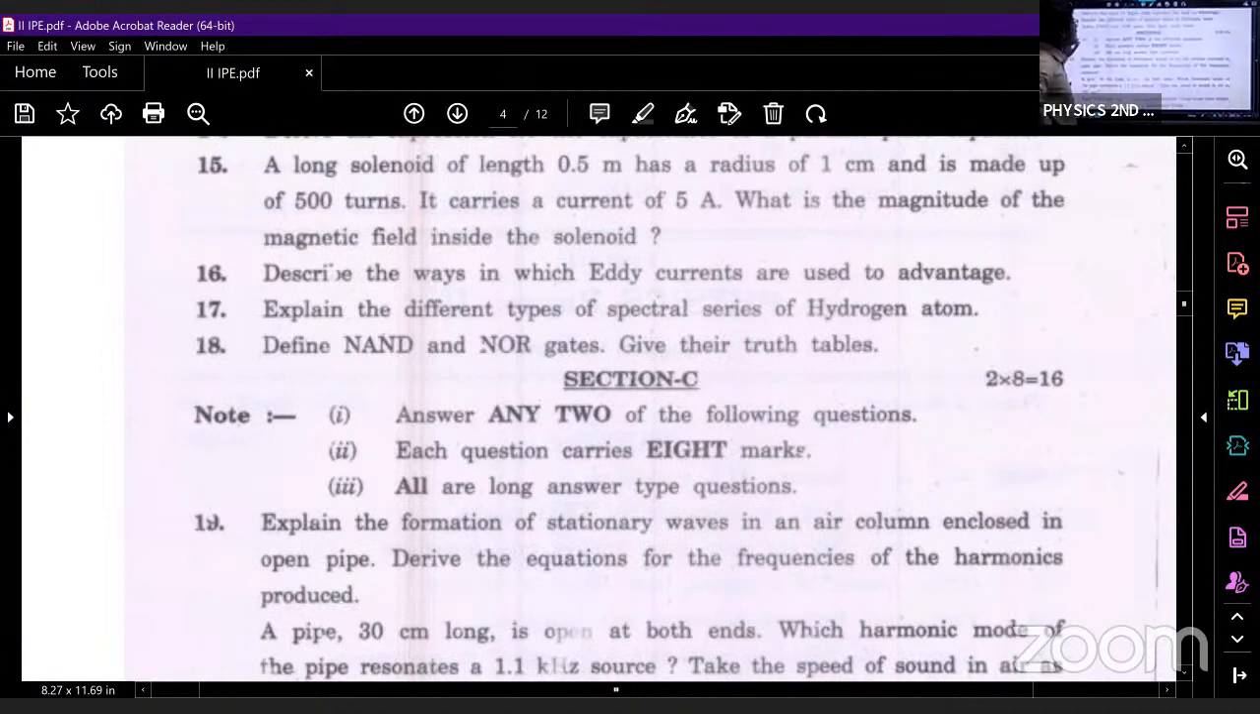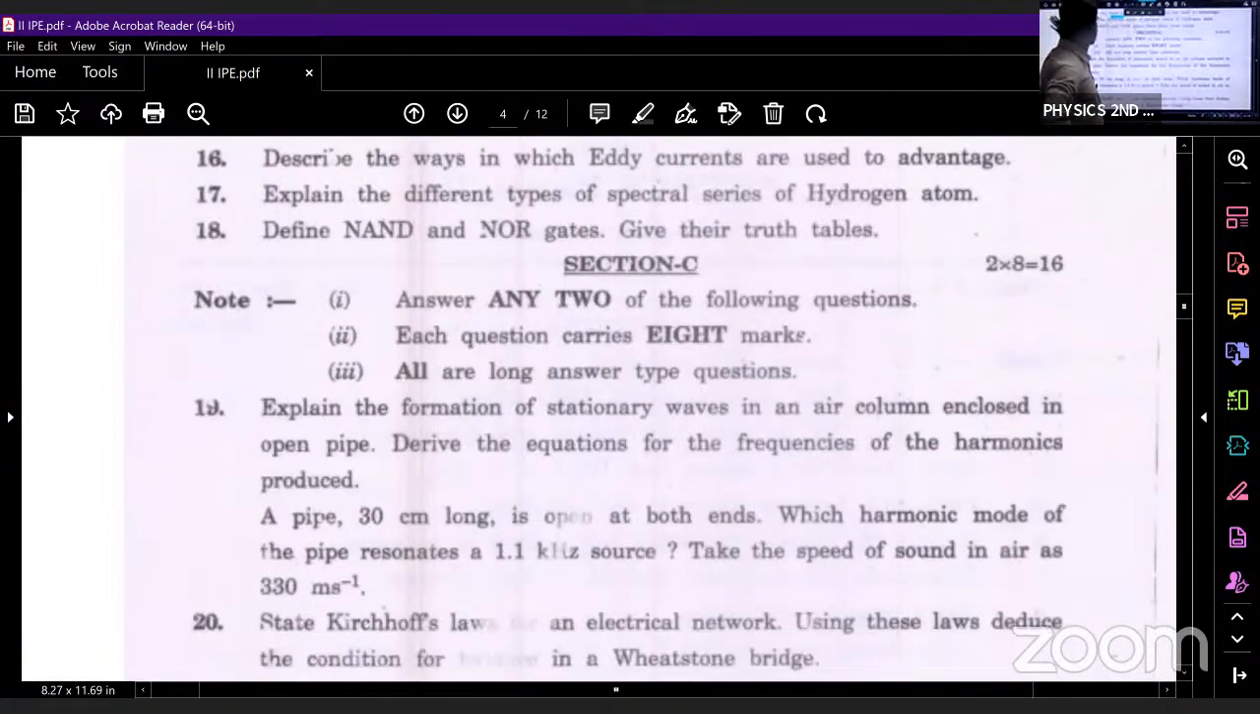Next, what is the next question? Describe the ways in which eddy currents are used. I think I have discussed this question in the 3rd or 4th class. Where will we be using eddy currents? In magnetic braking of trains, in electromagnetic damping, in some heat therapies, in electric power meters. In all this, we'll be using eddy current.